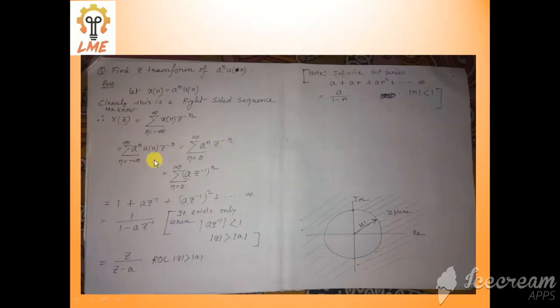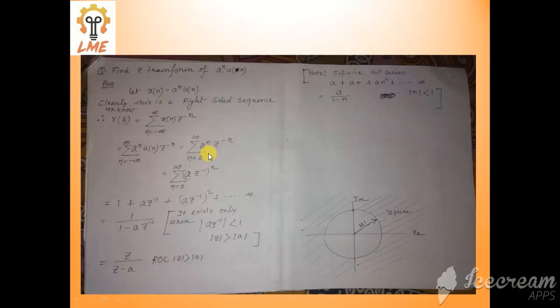The actual formula is n equal minus infinity to infinity, but since u[n] is a right sided sequence, I write n equal 0 to infinity, and we get rid of the part u[n].